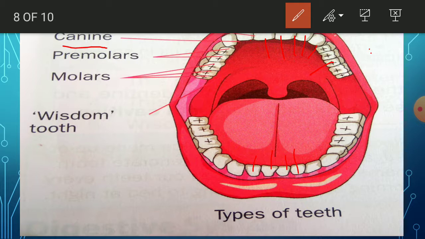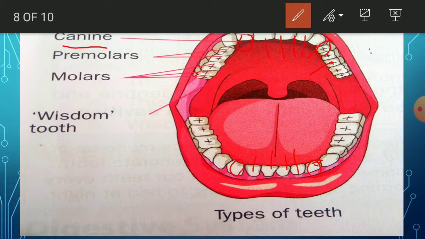After that, beside these, canines. How many? They are 4 in number. 2 in upper jaw, 2 in lower jaw. Beside the incisors. So this round mark shows the canine. This and this, these are called the canine teeth. Incisors 8, canines 4.